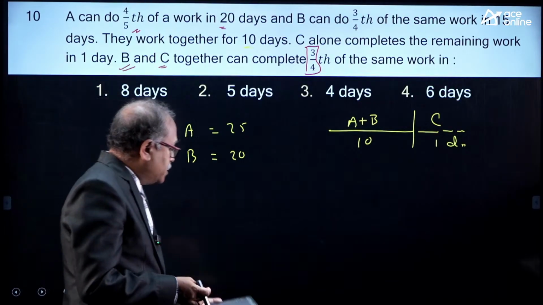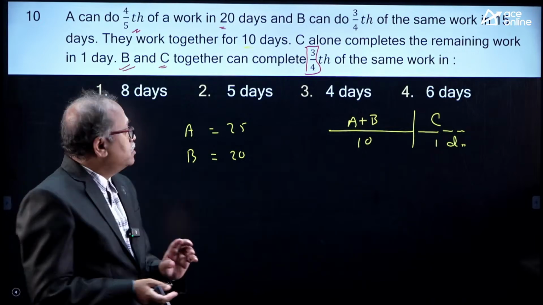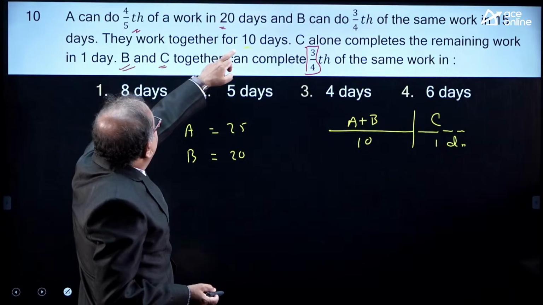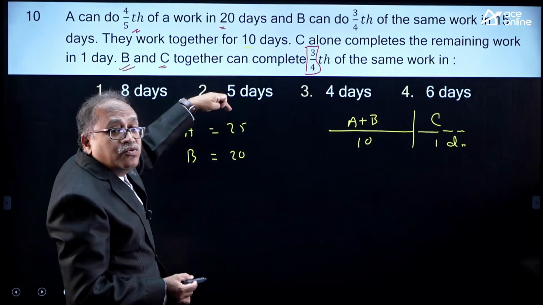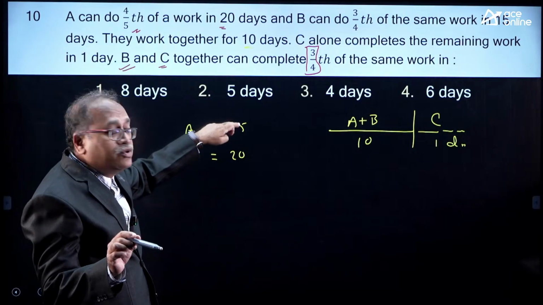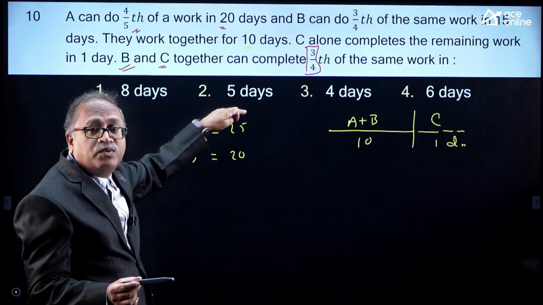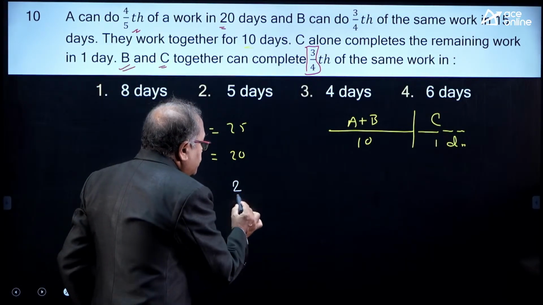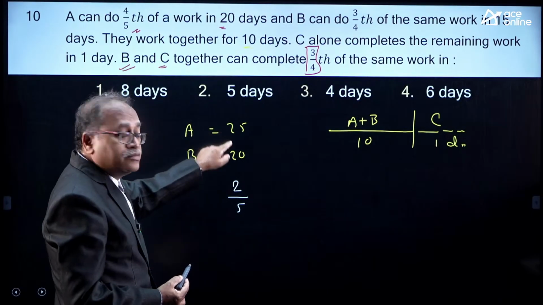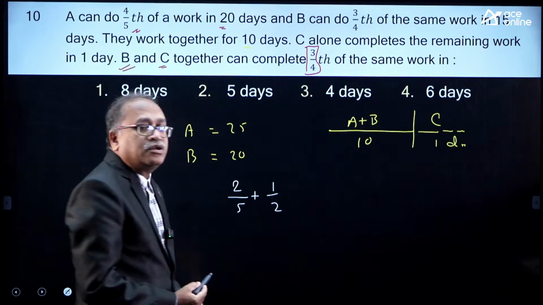Okay. Time is up. There are multiple ways there. The best method to answer this question is, they work for 10 days, 10 by 25. Overall work in 25 days, 1 day work is 1 by 25, 10 days work is 10 by 25. 10 by 25 is nothing but 2 by 5. So, A has completed 2/5 of the work in 10 days. And A and B have completed half of the work in 10 days.